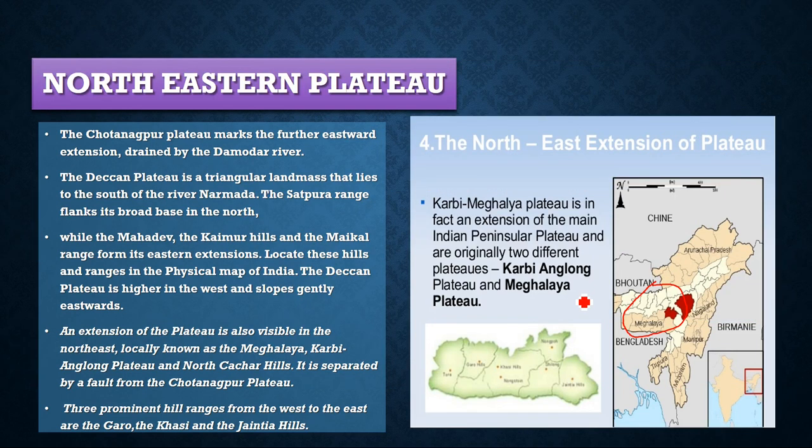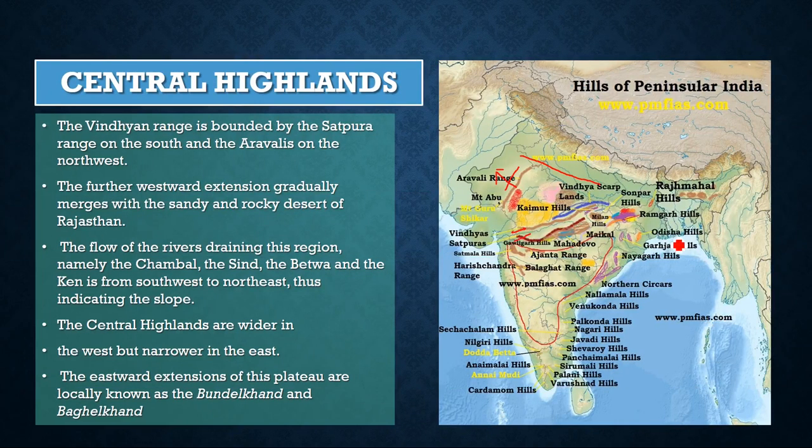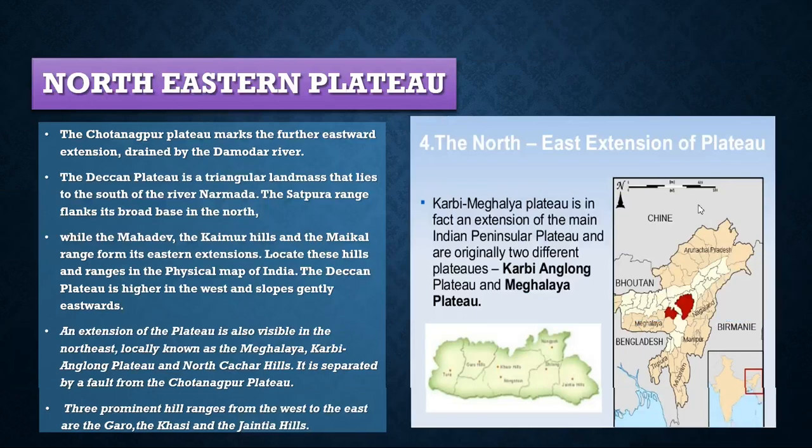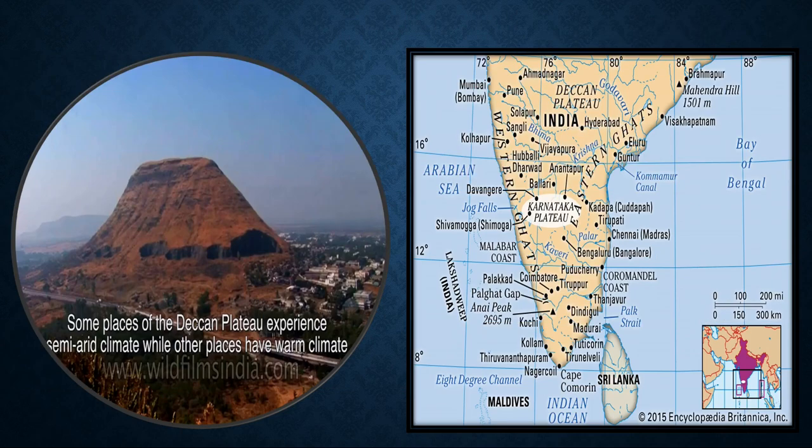Three prominent hill ranges from the west to the east are Garo, Khasi and Jaintia. Garo, Khasi and Jaintia hills. Garo hills somewhere here. Jaintia and Khasi hills are here. Now you can see here, this is the tableland that we were talking about, not like a mountain.